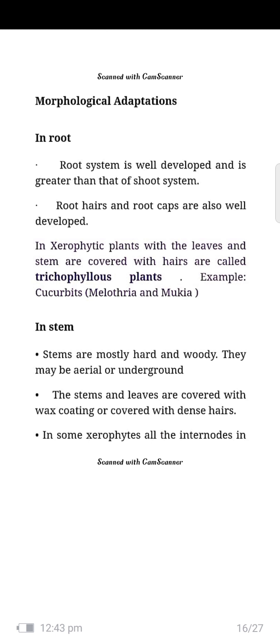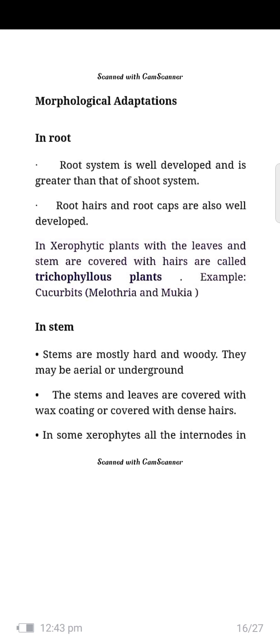In morphological adaptations of xerophytes, now the next topic is stem. Stems are mostly hard and woody. They may be aerial or underground. The stems or leaves are covered with a wax coating or covered with dense hair.